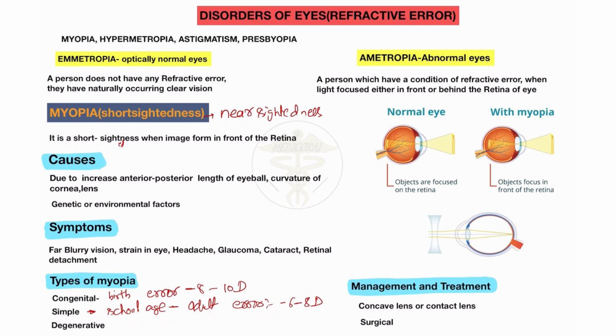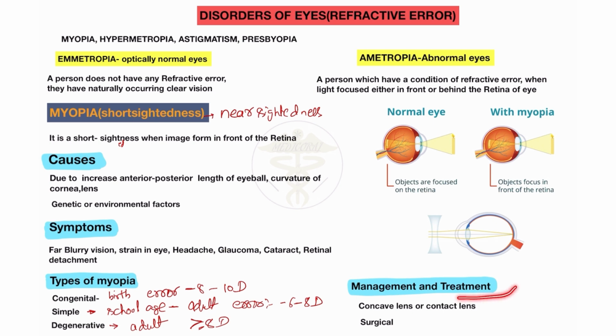What is the third type? The degenerative type of myopia. It occurs during early adult age, and it's also called pathological type of myopia. In these cases, you will see an error of more than -8 diopter in this patient. So this is called degenerative or pathological type of myopia. You need a correction of greater than -8 diopter lens for a patient with degenerative or pathological type of myopia.